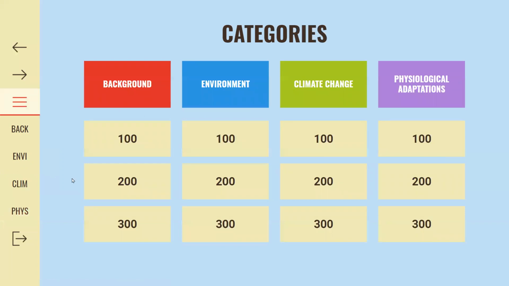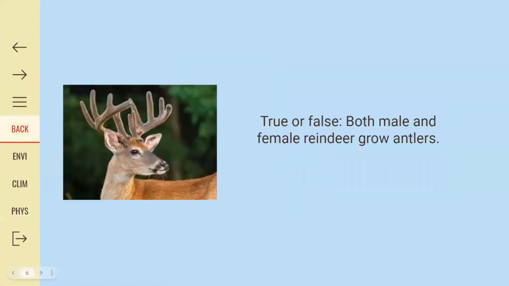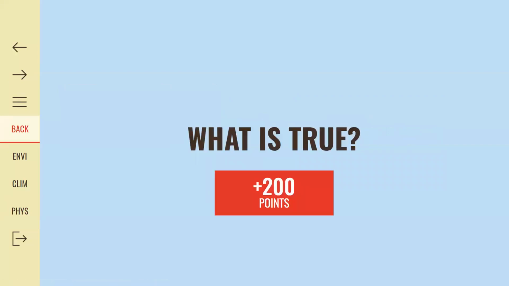Background 200. True or false? Both male and female reindeer grow antlers. What is true? Yes, that's correct. Compared to their body size, reindeer have the largest and heaviest antlers of all living deer species. Plus 200 points with a new total of 700 points. Ivan, next category, please.